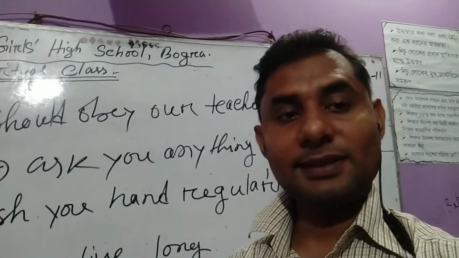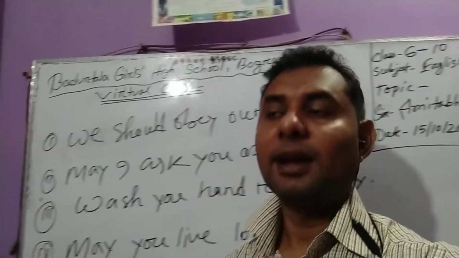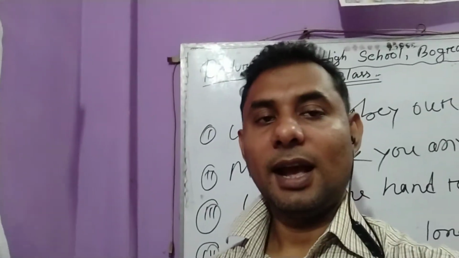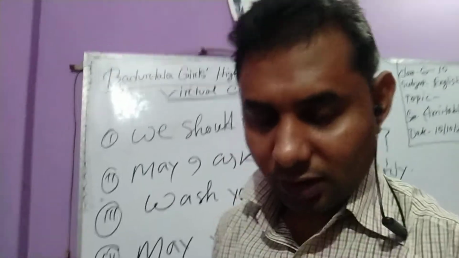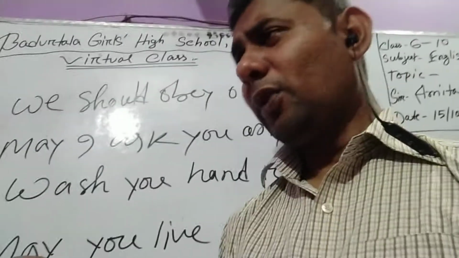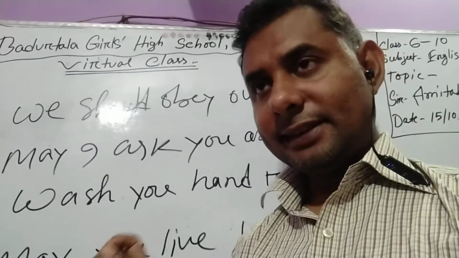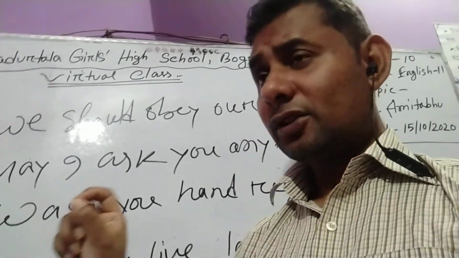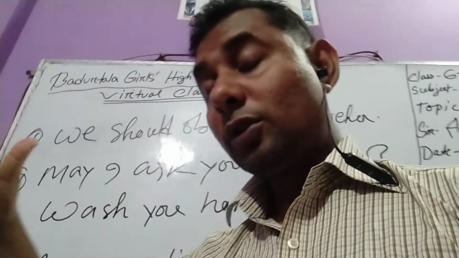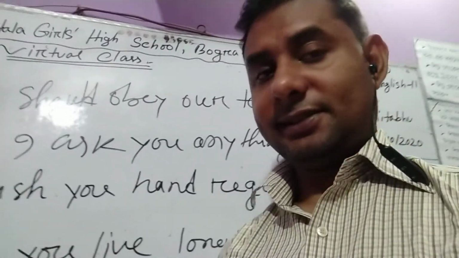According to meaning, sentences are of 5 kinds: assertive, interrogative, imperative, optative, and exclamatory. We have learned what a sentence is, what kinds of sentences there are, and how we will find out any sentence.